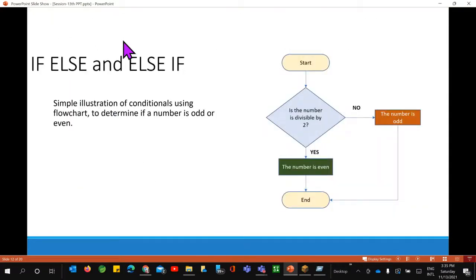So first is the flow chart. You can tell the students to create a flow chart. And after that, you can convert this code with the help of Python as well. So let us see that example, how we can do that.